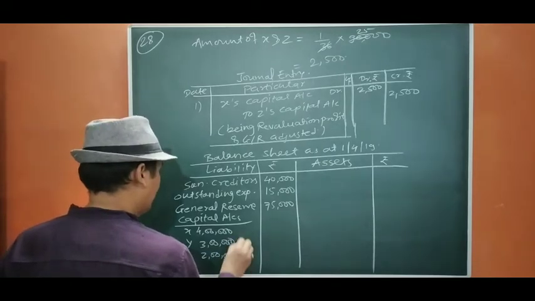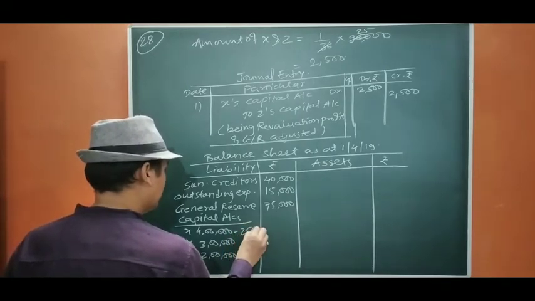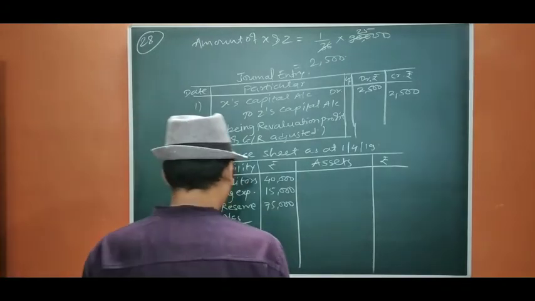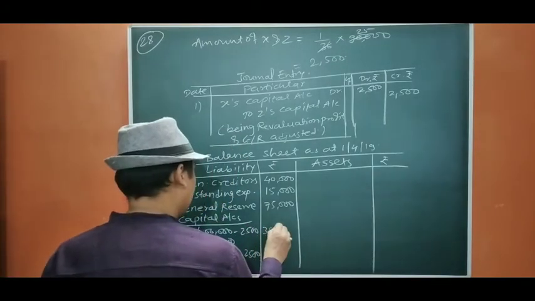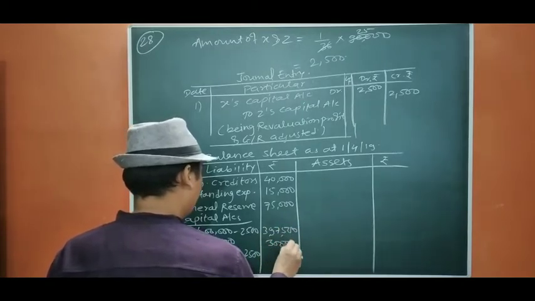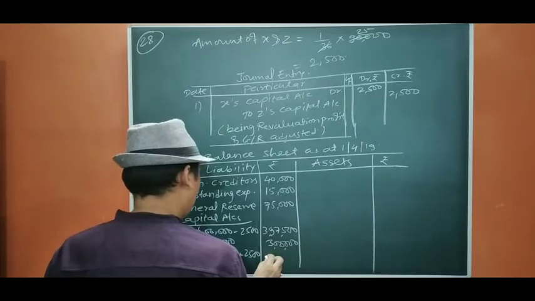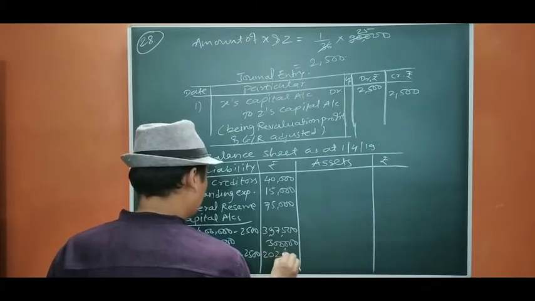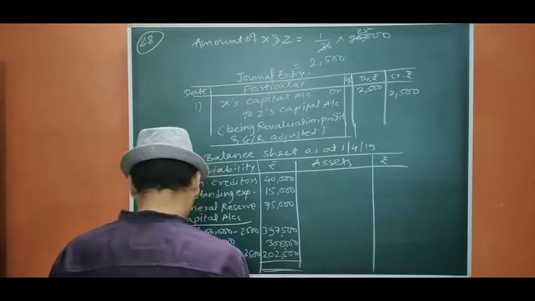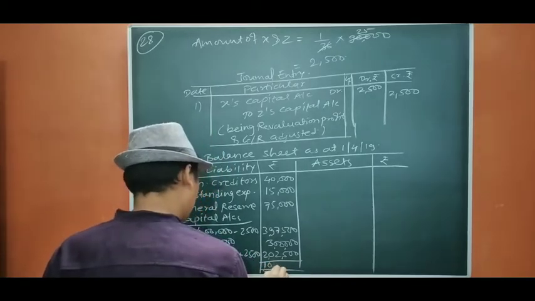In this we are going to add, and here we are going to deduct 2,500. Z is going to have 2,500. So it will be 3,97,500. It will be 3 lakh itself. Okay, and it will be 2,02,500. The total balance sheet will be same, 10,30,000.